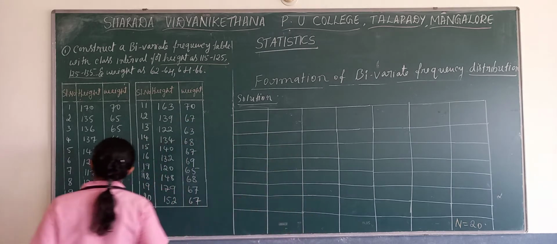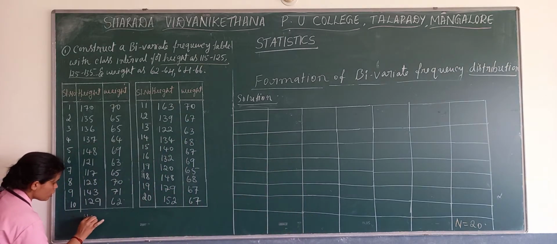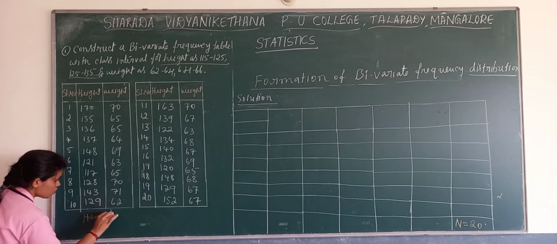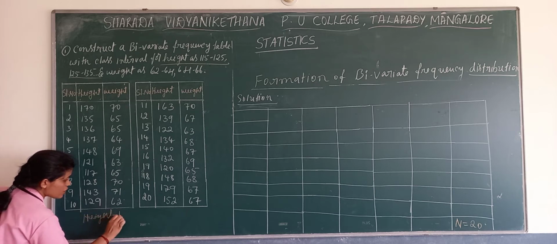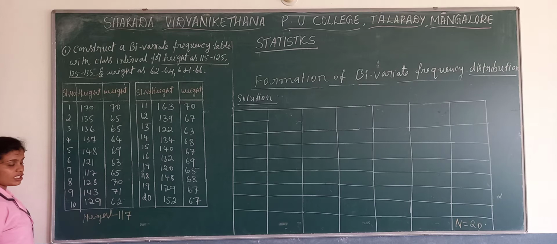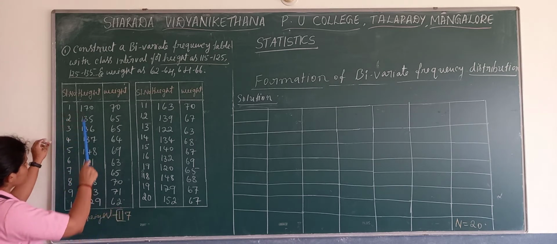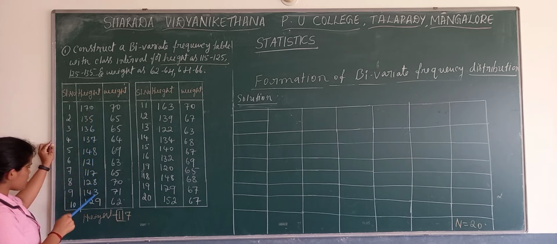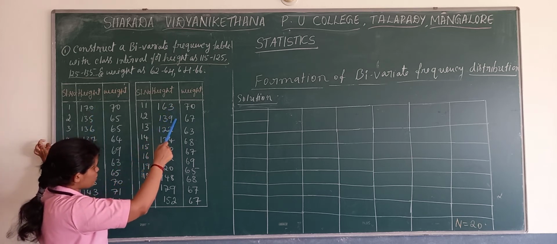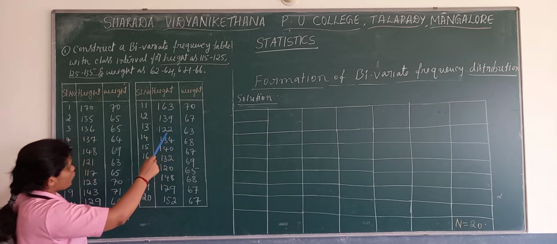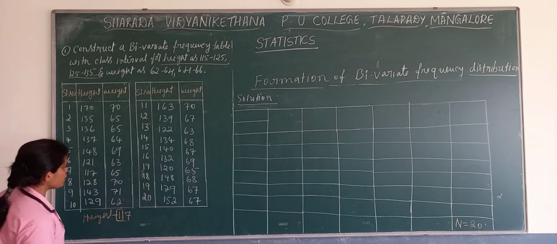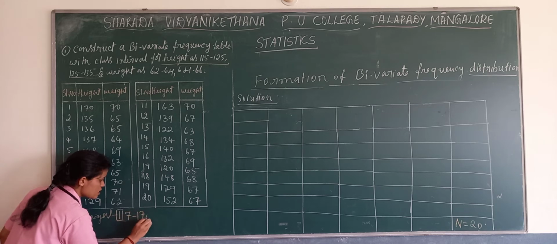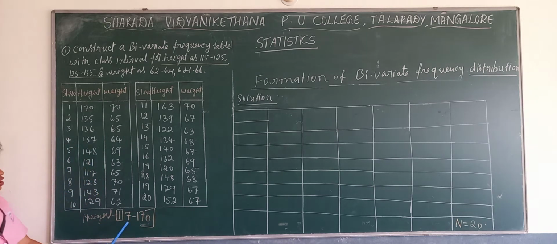No. So in case of height, the lowest value is 117. And which is the highest value? Check there, 170 is there. Is there any value other than 170 higher in height? No. So the highest value is 170.